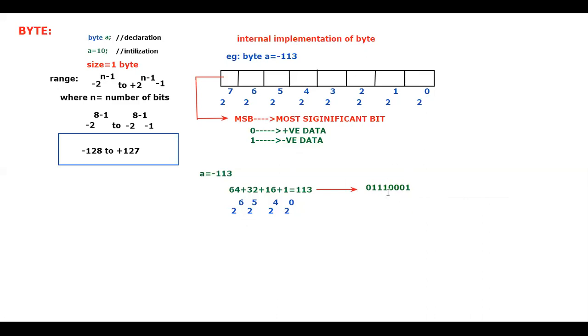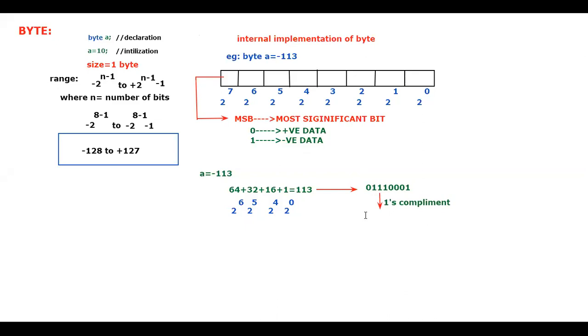If I take this directly and place it here, that is how you store positive 113. But I want to store negative 113. To do that, I'm supposed to do two steps. What are the two steps? First, I take the one's complement. Please convert into the one's complement. How to convert into one's complement? In your engineering days also you have studied this.